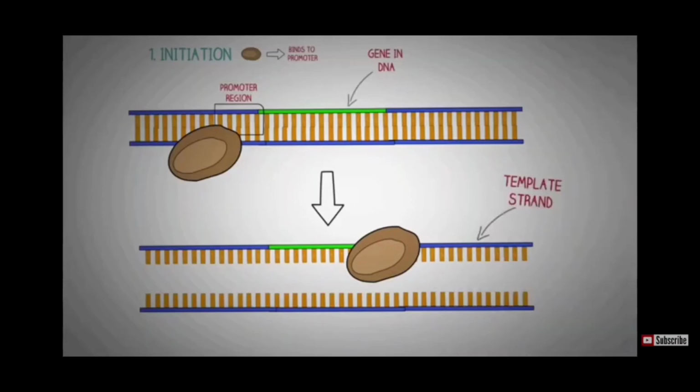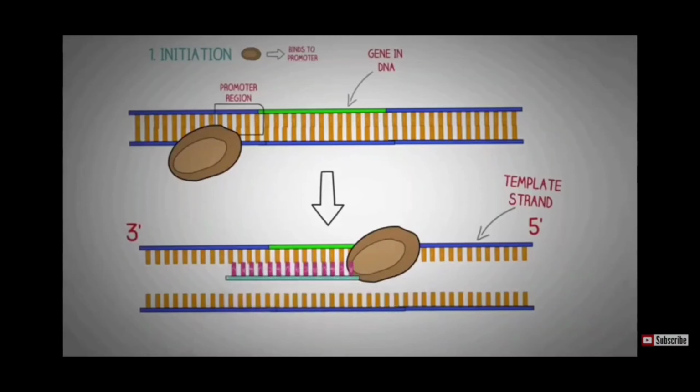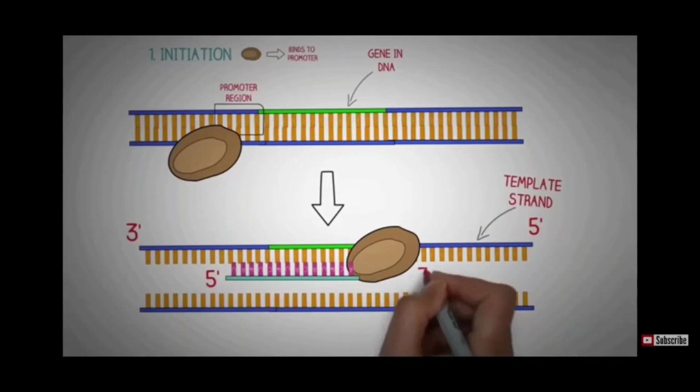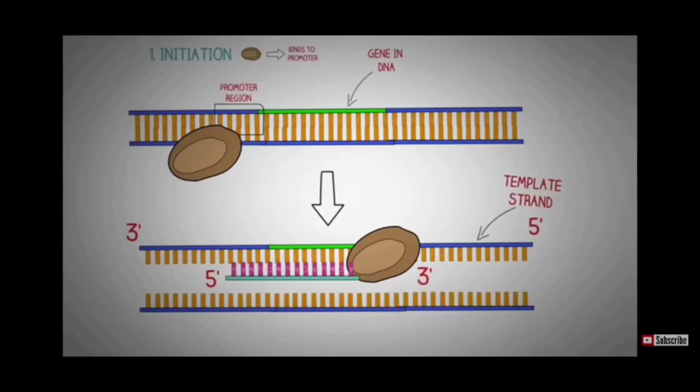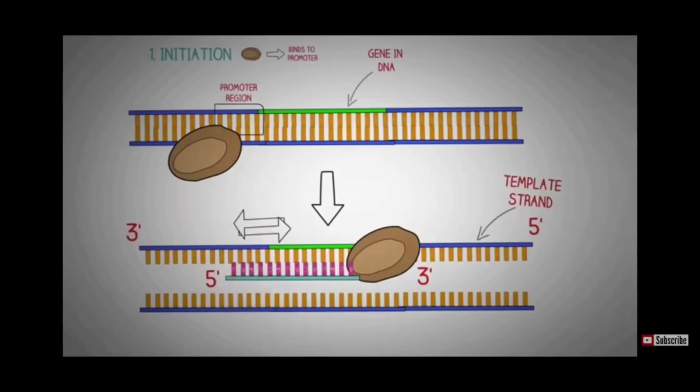Only one of these strands is used in the process of transcription, which is known as a template strand. This strand always runs from the 3' to the 5' direction. This is because of the fact that we just discussed, that RNA polymerase can only synthesize the new strand from the 5' to 3' direction. So it can only use a strand of the DNA running from the 3' to 5' direction as a template, as the new strand that is copied is always copied in the anti-parallel direction.